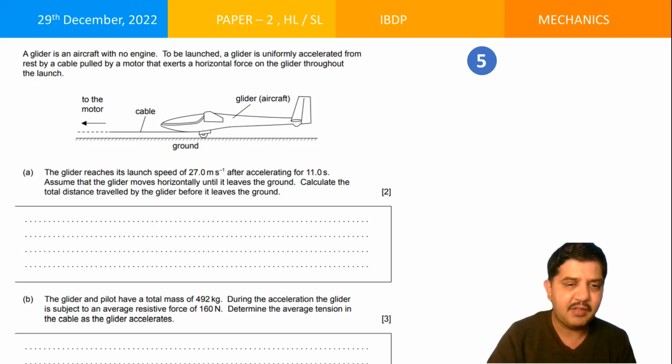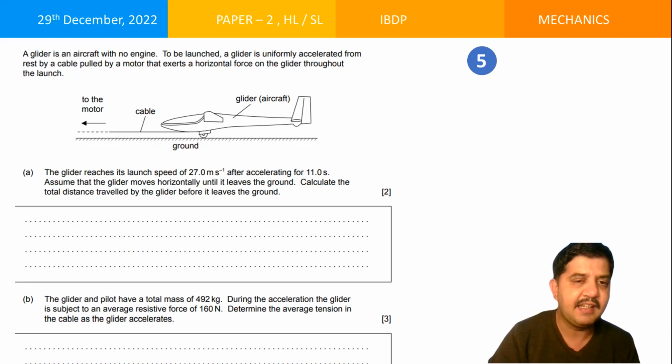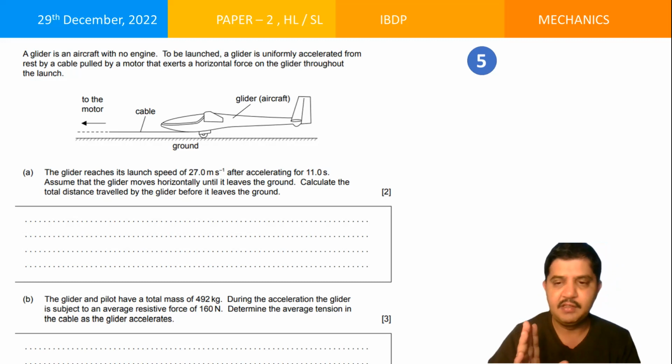The glider and the pilot have a total mass of 492 kgs. During the acceleration, the glider is subject to an average resistive force of 160 Newton. Determine the average tension in the cable as the glider accelerates. So the average resistive force. So as the glider starts moving, there's a resistive force on the glider, and the force is already given to you. Determine the average tension in the cable as the glider accelerates. What could be the tension in the cable? That's what has been asked. You can think of it and try to answer this one here.